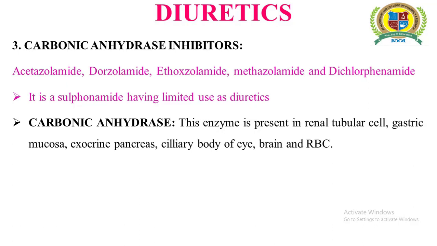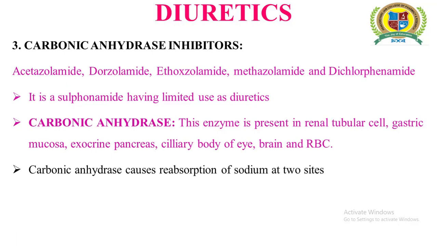But when we specifically talk about the renal tubular cell, it is responsible for a decrease in urine formation. We can say that it increases the blood volume. So blood volume is going to be increased while urine formation is going to be decreased upon the activation of carbonic anhydrase. Now, as far as their diuretic function is considered,